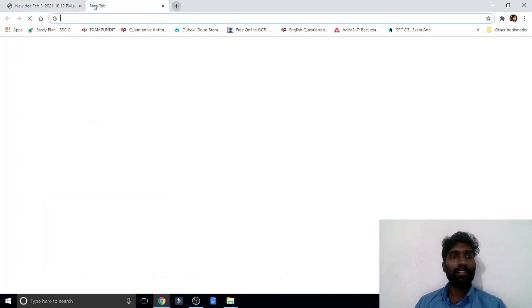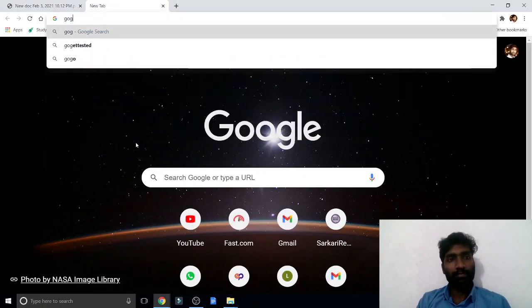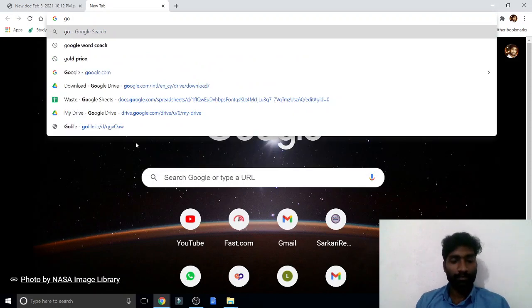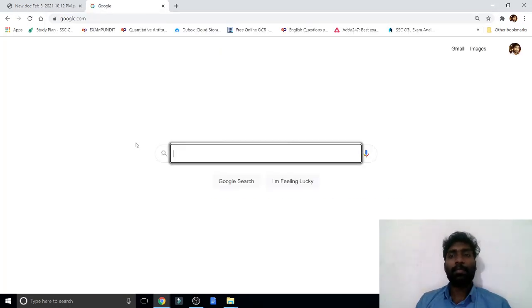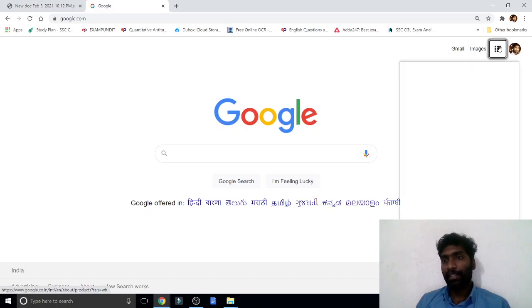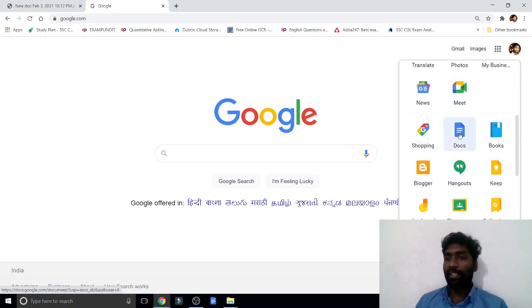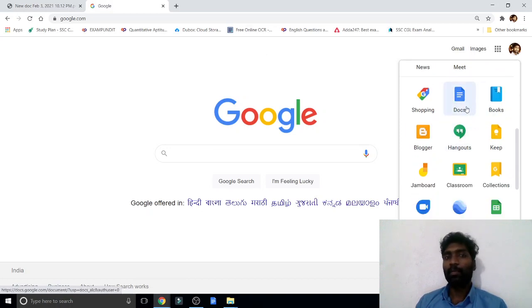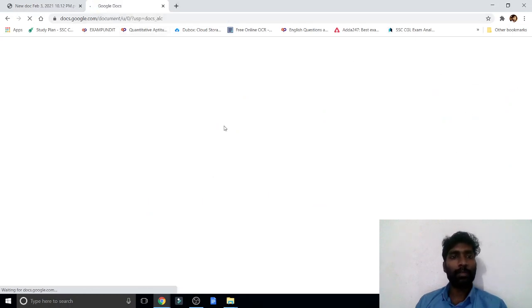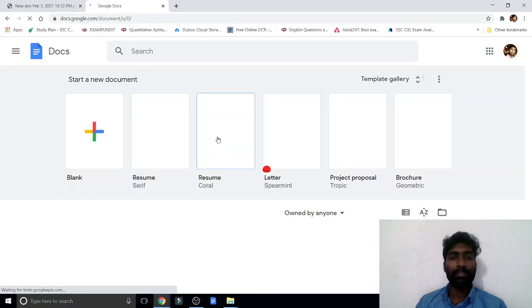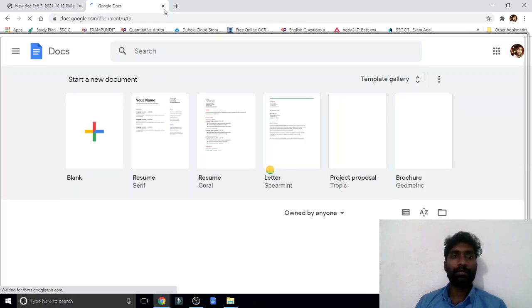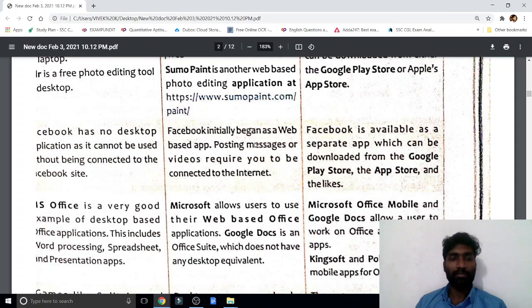For example, kindly see here. I'm opening Google. When we click in this place, Google products come. Here we can see Docs, Google document. If I click, a new document will open. Google document is opening. This works on the web. Now I'm closing it, no need to go much further.